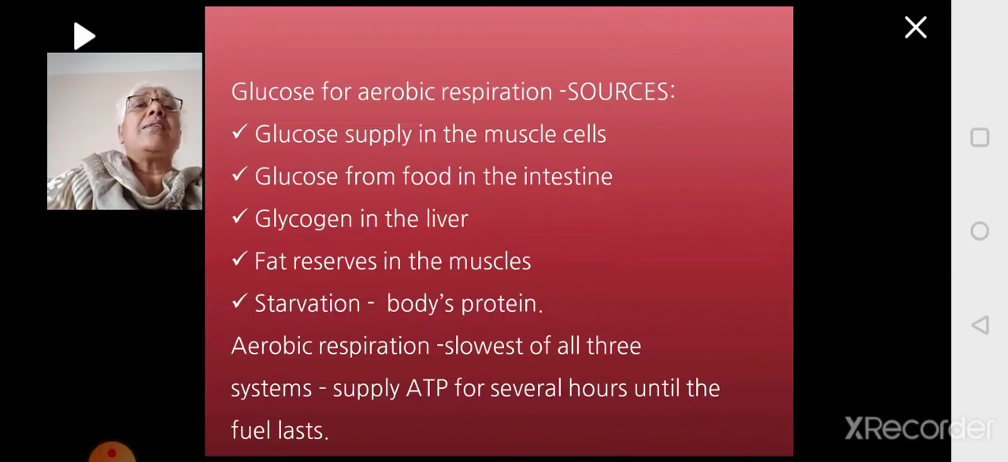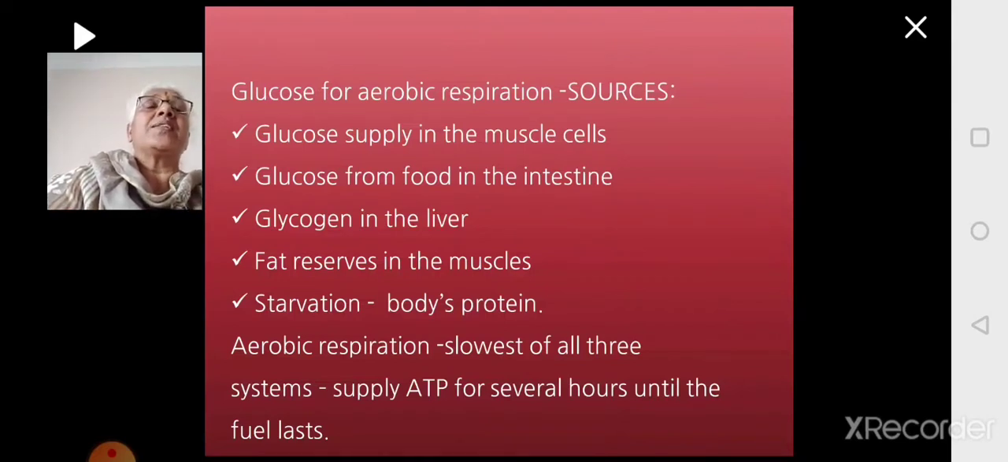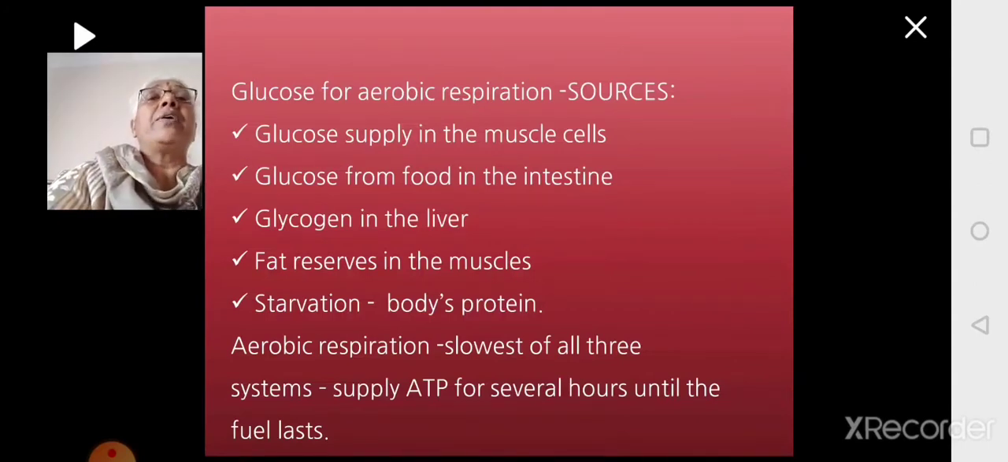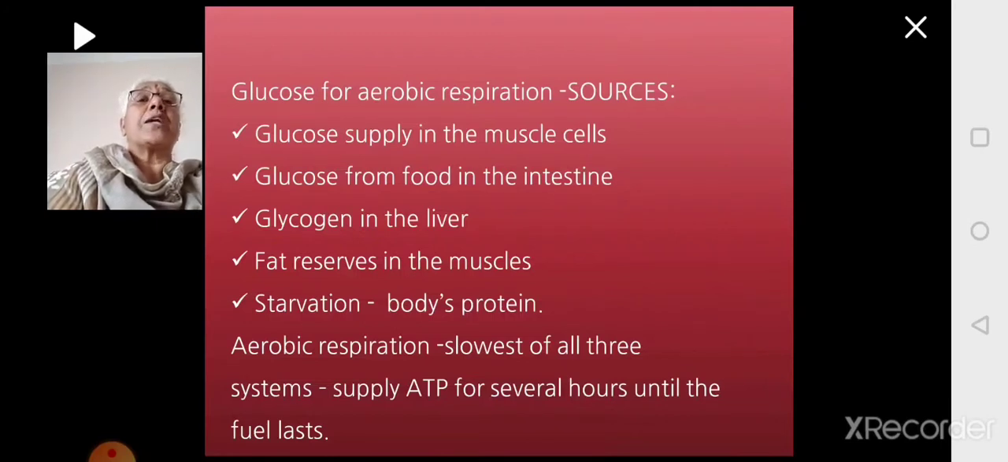The muscle cell will be supplied with glucose. That will be the first one to release the energy. When that is over, it will start collecting the glucose from the intestine if it is available. It enters into the blood, and the blood will supply that glucose to the working muscle. If that also is not enough, then the glycogen which is present in the liver breaks down and releases glucose, which is brought to the muscle. The fat reserves which are present in the muscle will start breaking down.